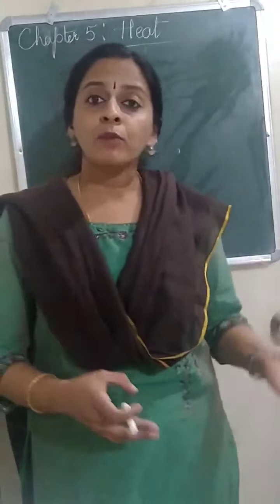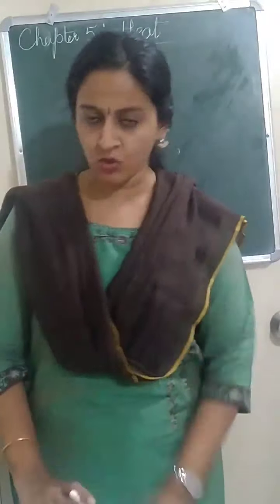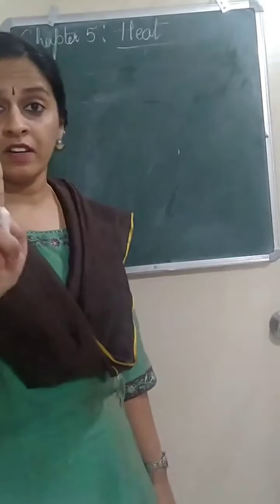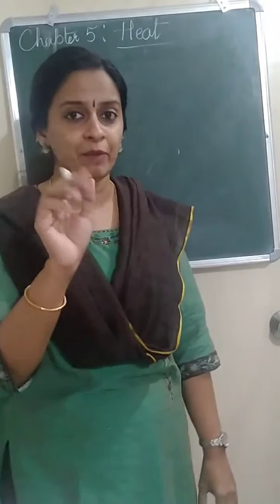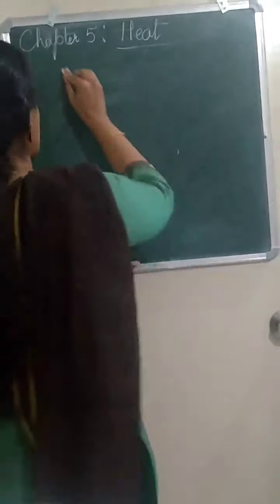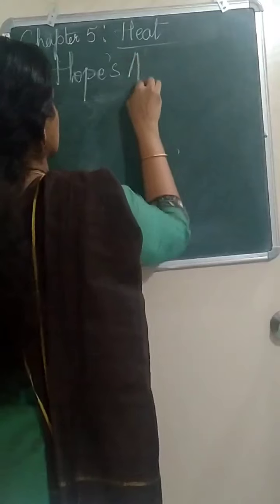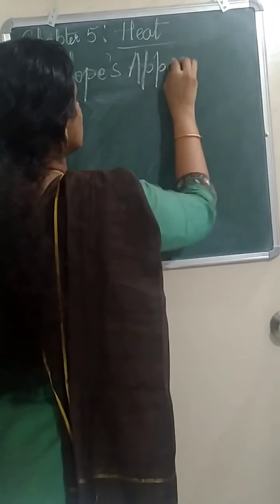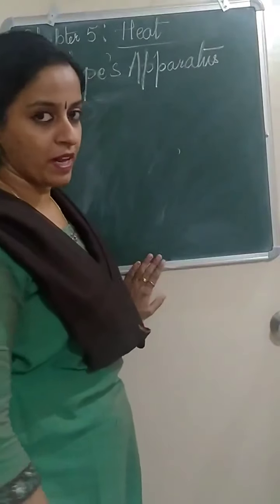Now, anomalous behavior of water is studied by using an apparatus called Hope's apparatus. Very important diagram. You have to draw the diagram and you should know the labeling also well. The scientist behind this apparatus is Hope. So labeled as Hope's apparatus.